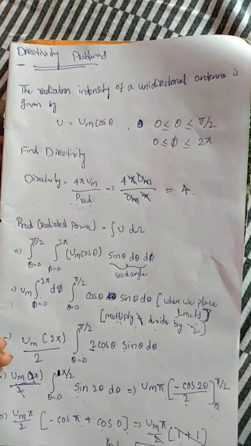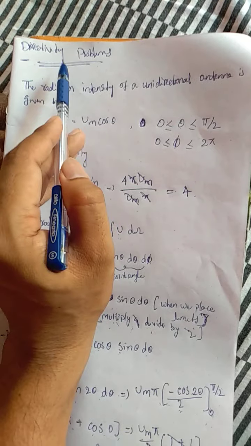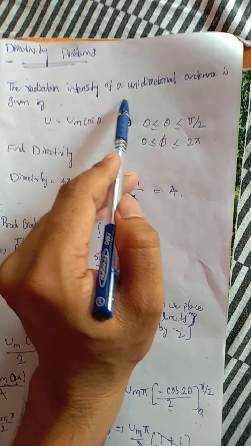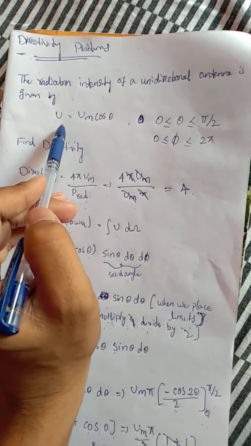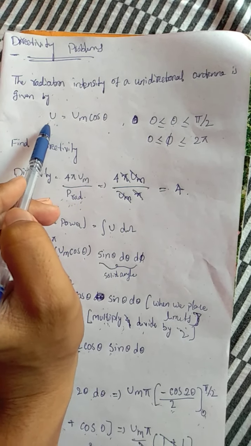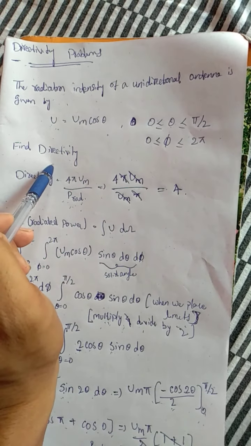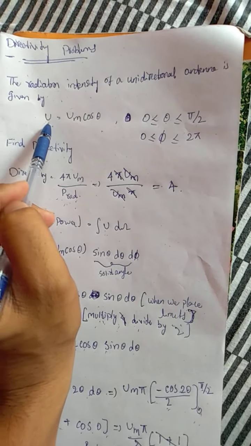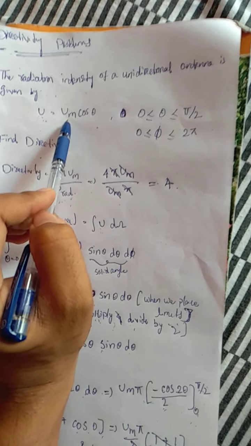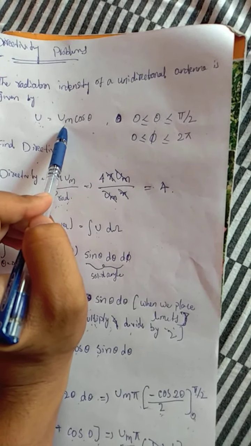Today we are going to discuss a problem on directivity. The radiation intensity of a unidirectional antenna is given by U equals U_m cos theta. What is U here? U is nothing but radiation intensity in the directivity concept, and U_m is the maximum radiation intensity.